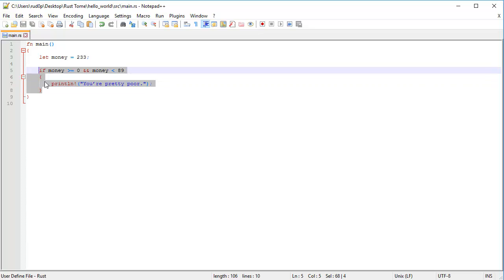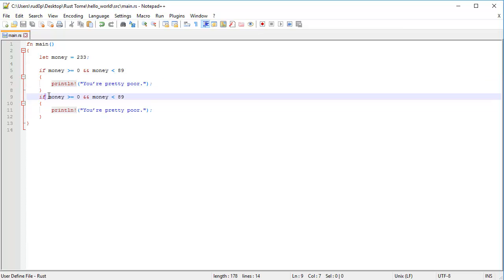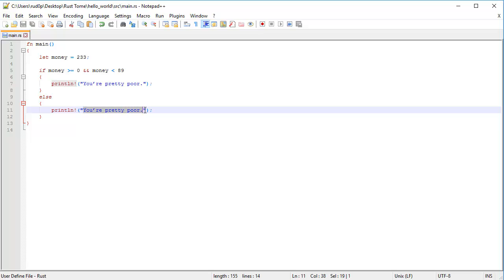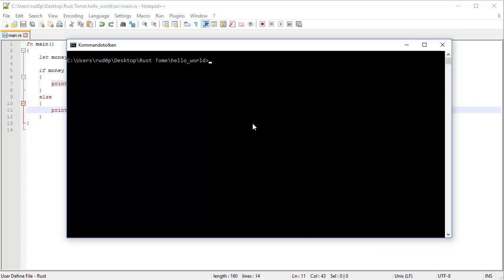Then we could expand this and do an else here. So else, you're richer than poor, like so. Then we can go ahead and open up our CMD here and do a cargo run.